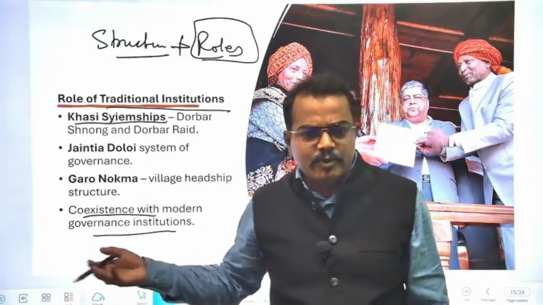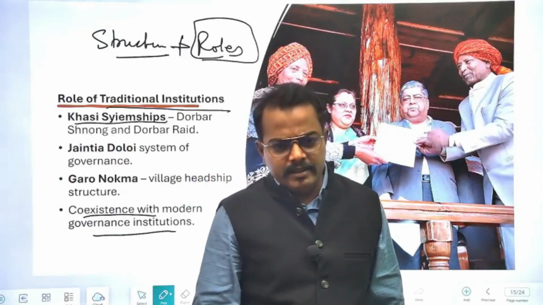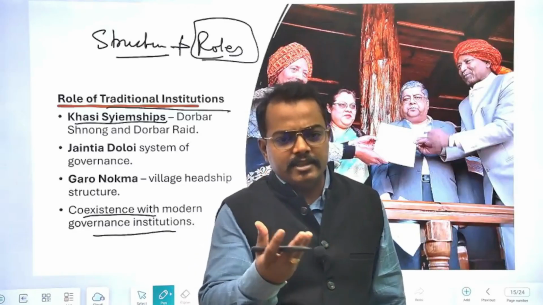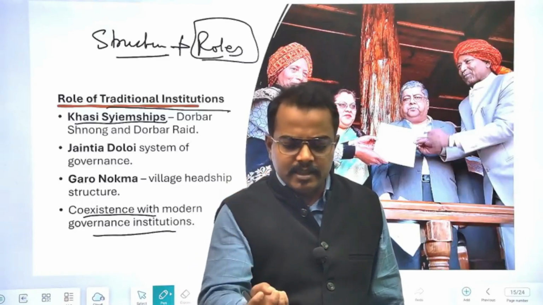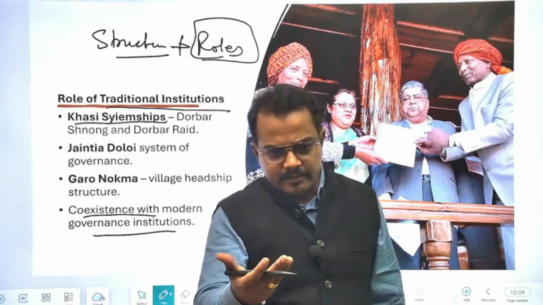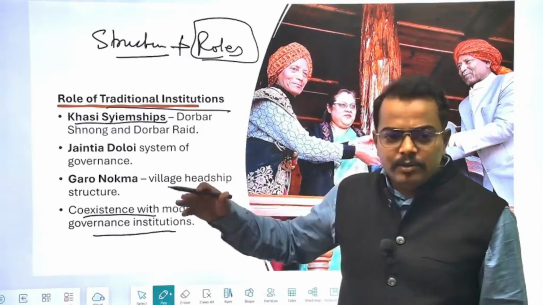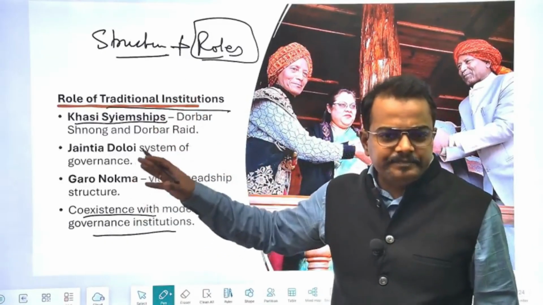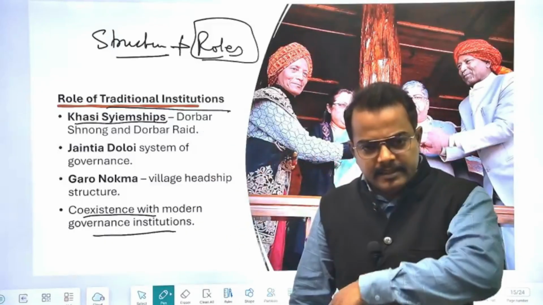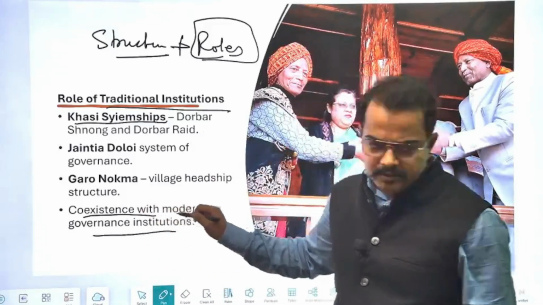This modern system was introduced by the British themselves. You will understand in the colonial history of Meghalaya that the British introduced their system of revenue collection, agriculture and taxation after they colonized the country. So how these political systems coexisted with that system from the days of the British, and after independence what changes were made, you have to understand from this point.